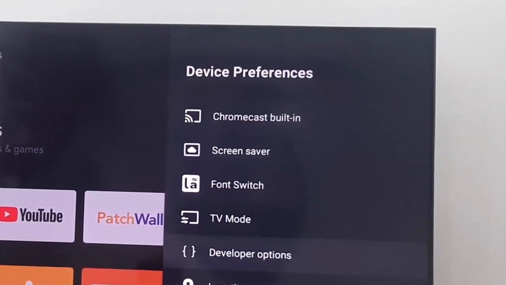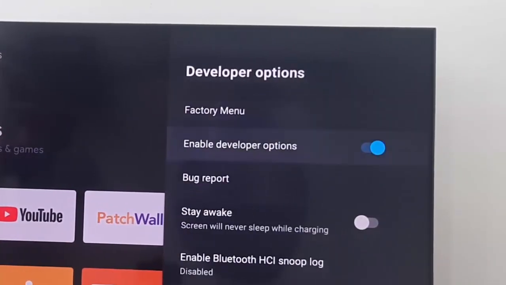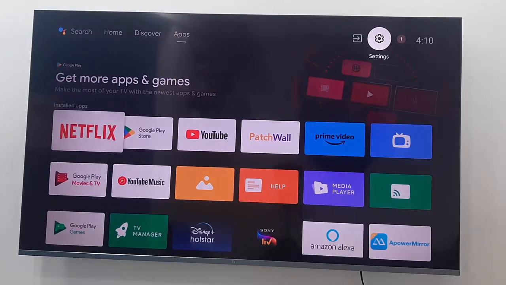And after that you go back. If you want to disable the developer option, open the developer options and turn off this enable developer options. You turn off this option and go back.